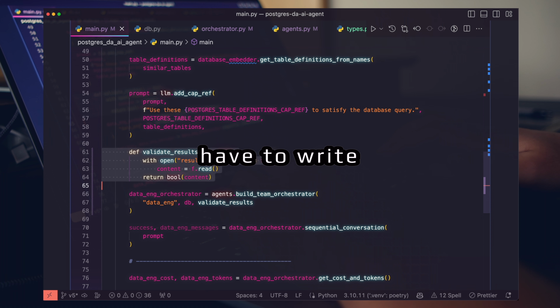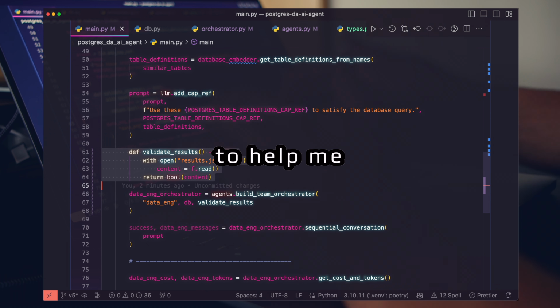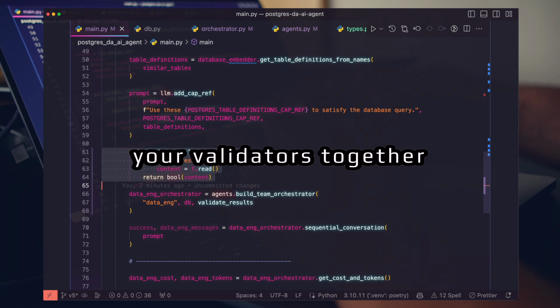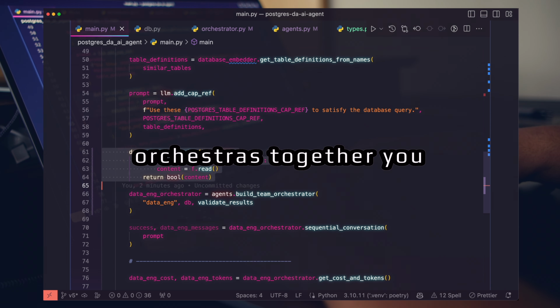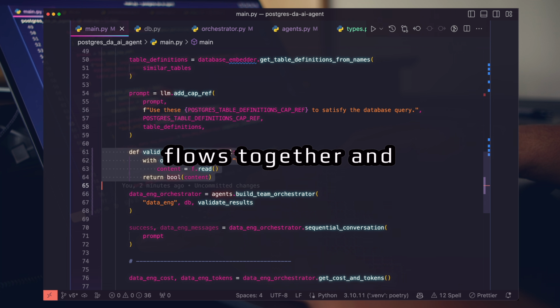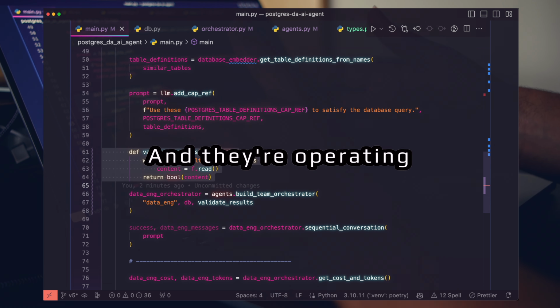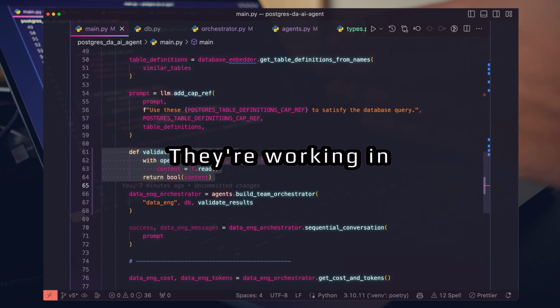Right now I have to write these 4 lines. That's okay. This is going to help me build up this agentic software. But you stack enough of these up, you put your validators together, you put your orchestrators together, you put your conversation flows together, and all of a sudden you couldn't do it yourself. And they're operating on your behalf. They're working in parallel to you, right?